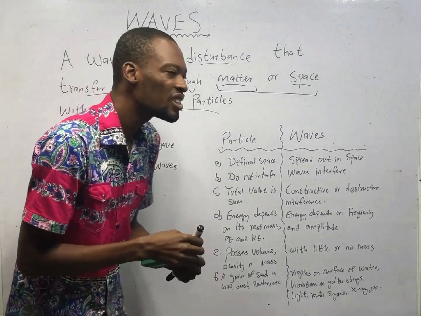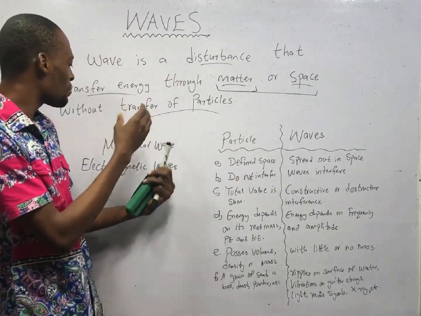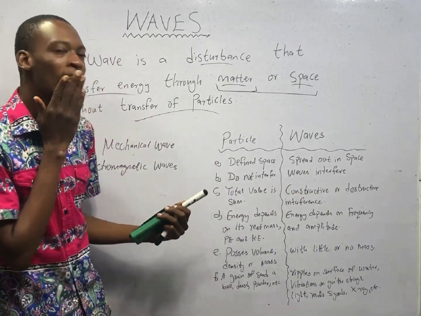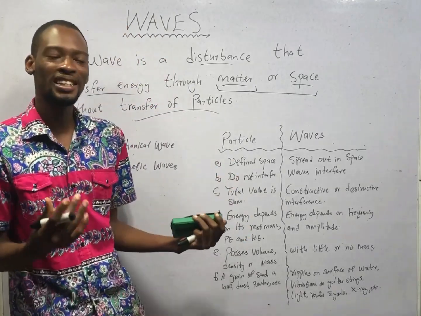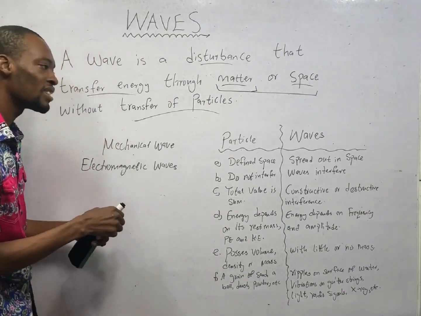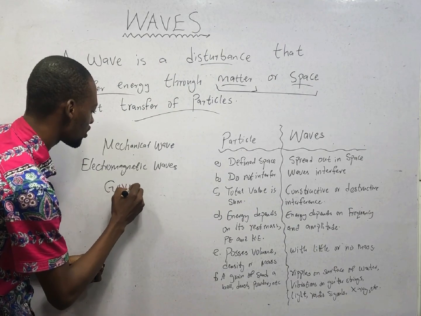These waves don't need air or matter to travel, unlike mechanical waves like water waves that need water to transfer energy. No, these ones are electromagnetic waves. They travel in electromagnetic fields. So examples of electromagnetic waves are, this is the shortcut, Gazulia.